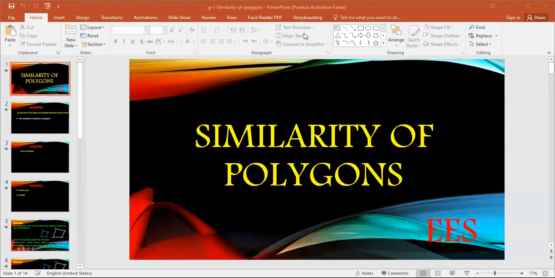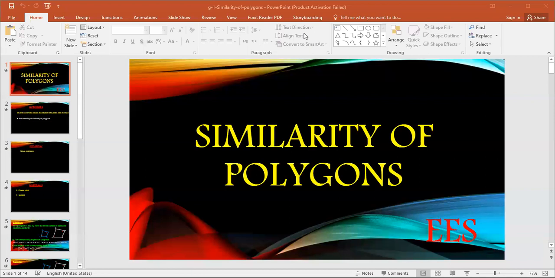All regular polygons which have the same number of sides are similar. What is the meaning of regular polygon? A regular polygon has all sides equal and all angles equal. Regular polygon means all sides are equal in length and all interior angles are equal in measure.